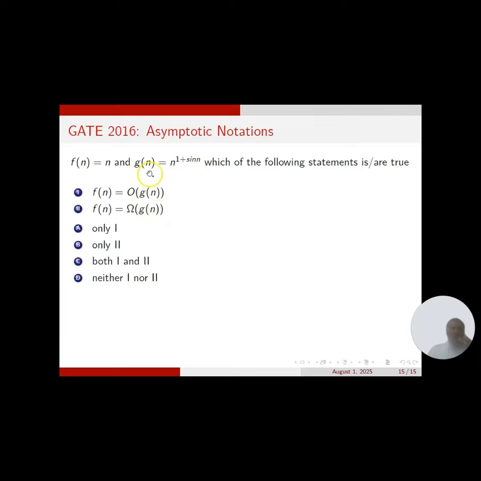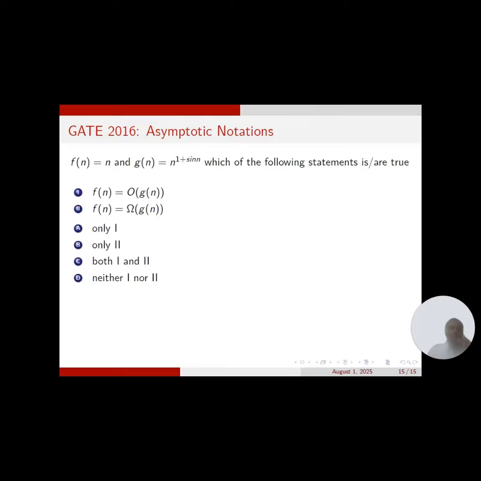Now, this depends on the g of n function. The g of n is given as n power 1 plus sin n. So it depends on, for large values of n, or when n tends to infinity, what is the behavior of sin n. Sin n does not have a single determined value when n tends to infinity. It oscillates between -1 and 1.